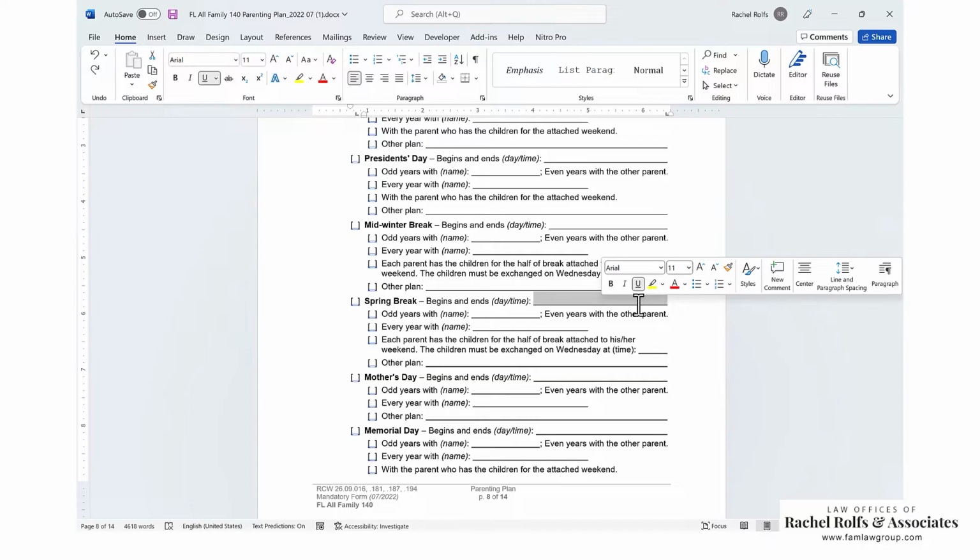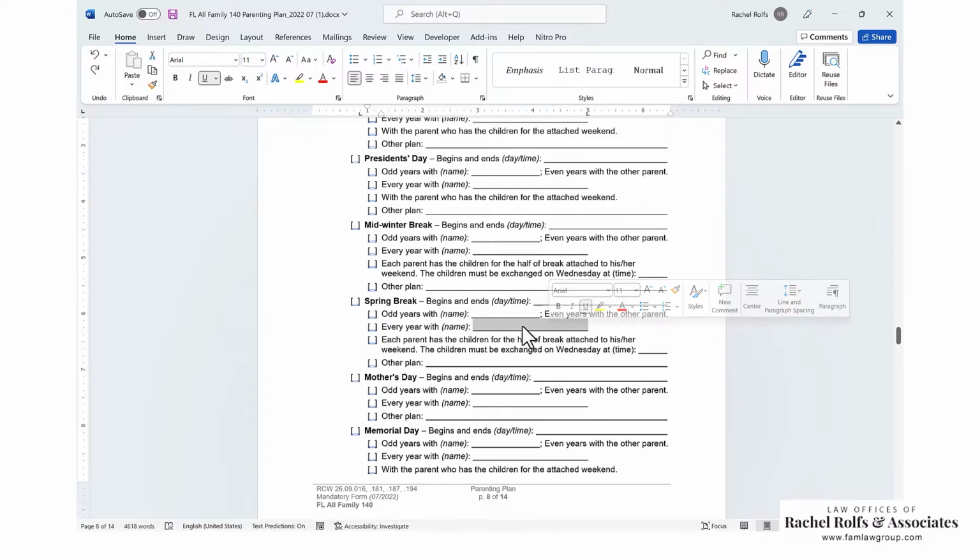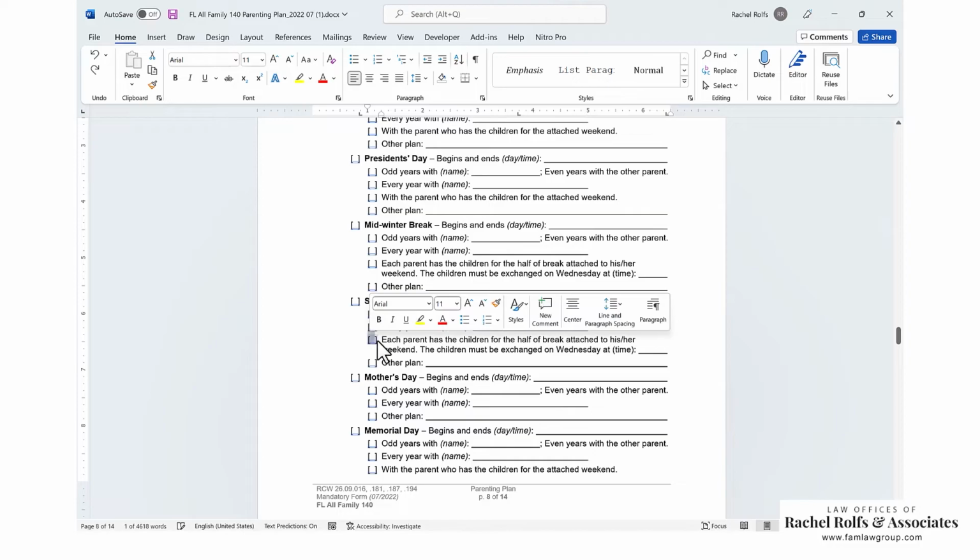And odd years. So if you do odd years and even years, then you get that whole break. Sometimes people make it just from Monday to Friday instead of including the weekend. So then it doesn't affect the weekend visitation. It just affects during the week when the child's actually out of school. So kind of whatever your preference is there. You can give it to one parent every year. Often in a long distance parenting plan, the parent that doesn't have the child most of the time often will have these just to make up some time.